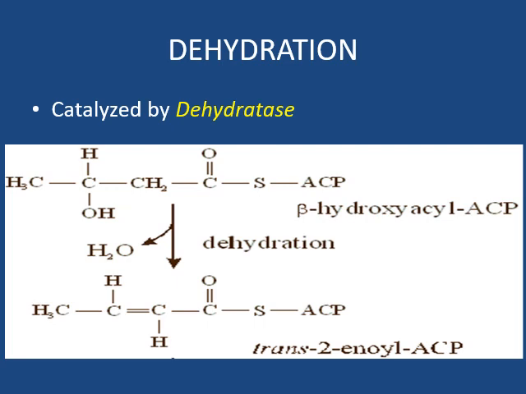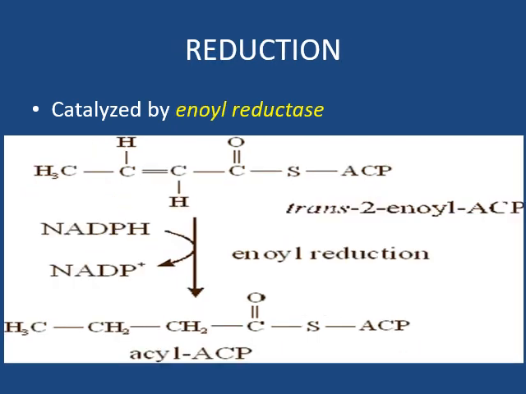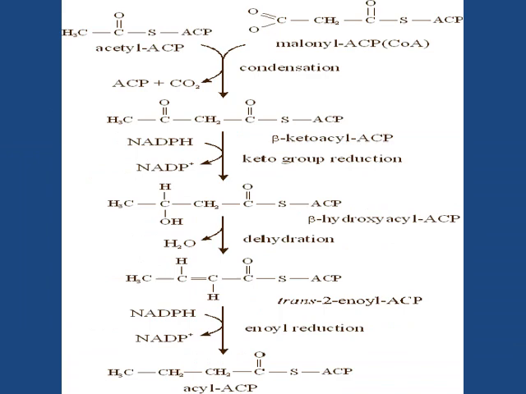Next is dehydration, catalyzed by the enzyme dehydratase. Here beta hydroxyacyl ACP produced in the previous reaction is dehydrated to form trans 2-enoyl ACP. Then again reduction, catalyzed by the enzyme enoyl reductase. So trans 2-enoyl ACP produced in the previous reaction is reduced to acyl ACP by enoyl reductase, and the coenzyme is again NADPH. This flowchart shows all the reactions of the fatty acid synthase complex.